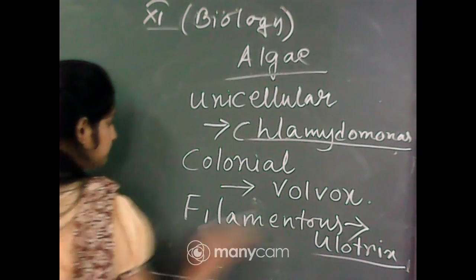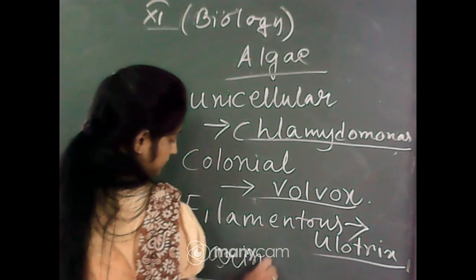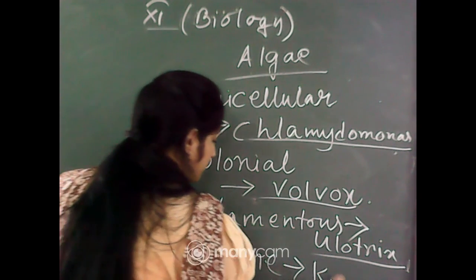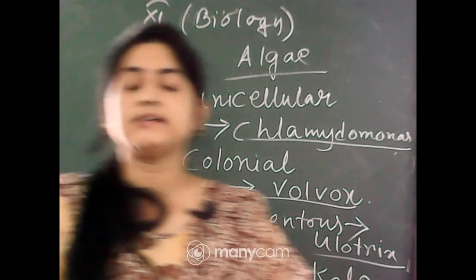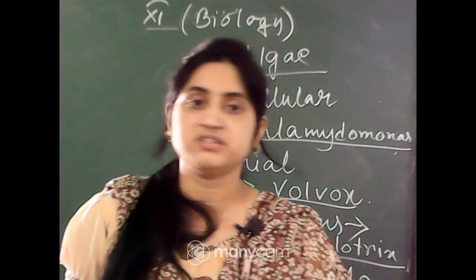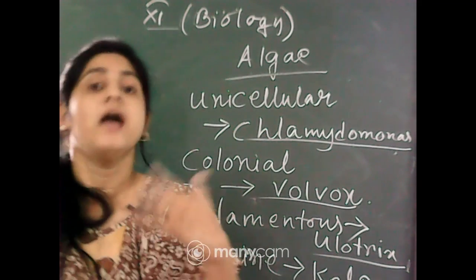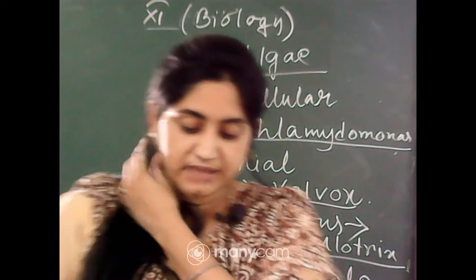Marine algae, kelp. So different types of algae are present, and you can differentiate them according to their structure: coloniform, unicellular, filamentous. Some have a habitat that is marine. Give examples of each of them.